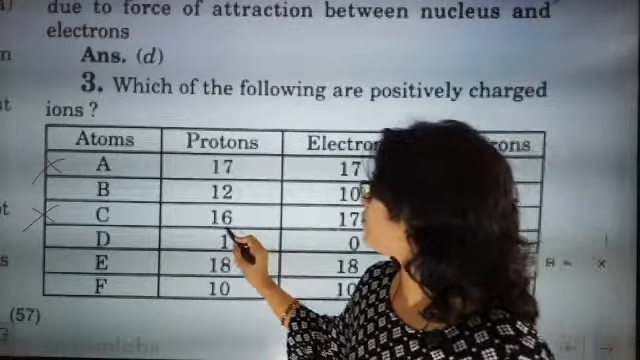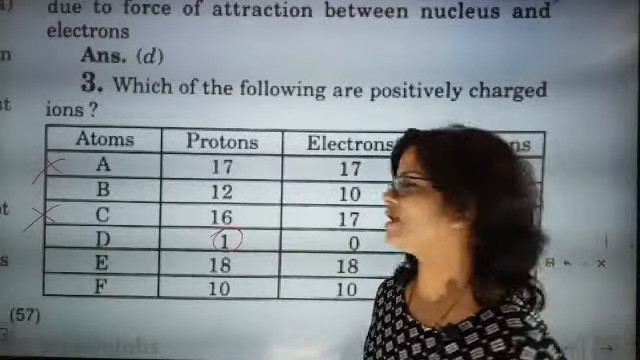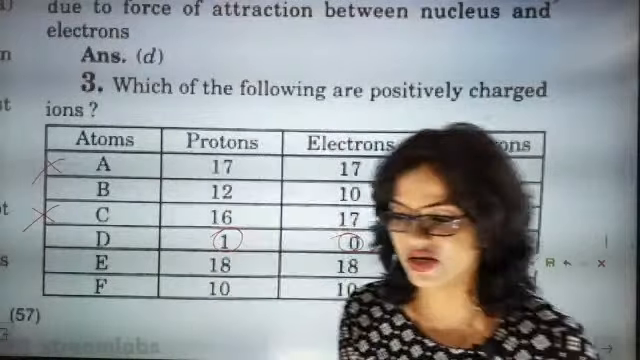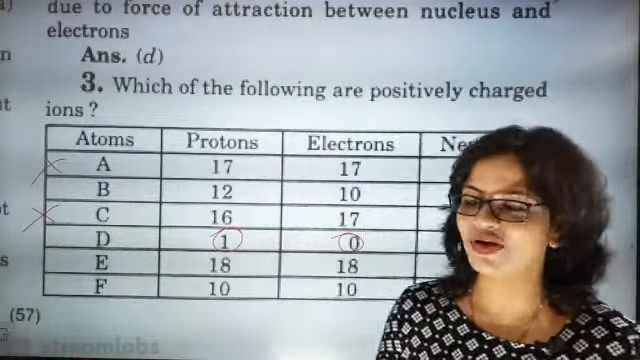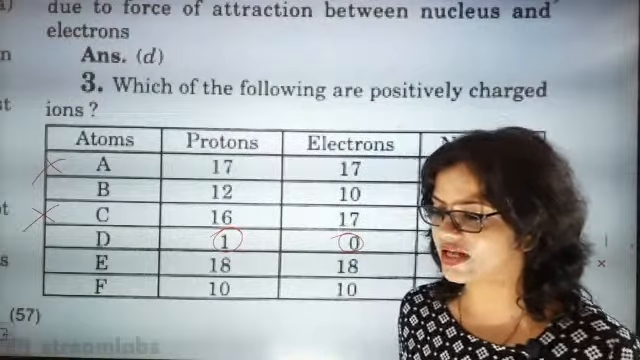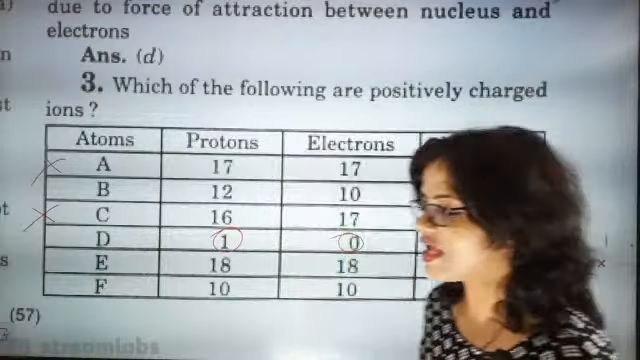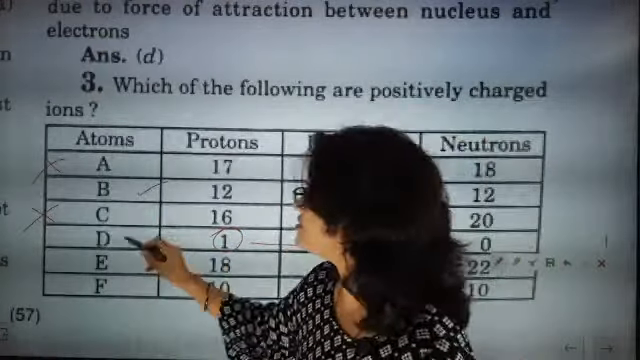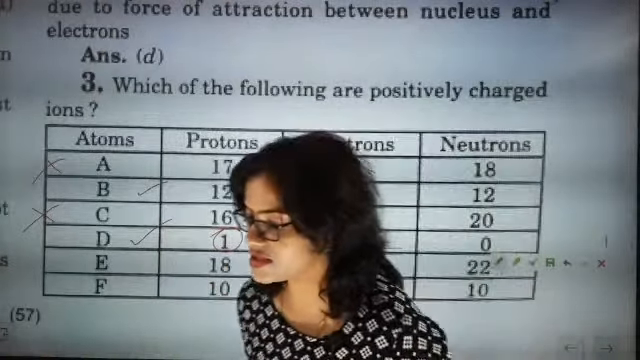Now you see, the proton number is 1 and the electron number is 0. So the number of protons is 1 and the number of electrons is 0. That means what answer are we expecting? The answer is exactly, it is going to be a positive ion. So your correct answer is B and D.